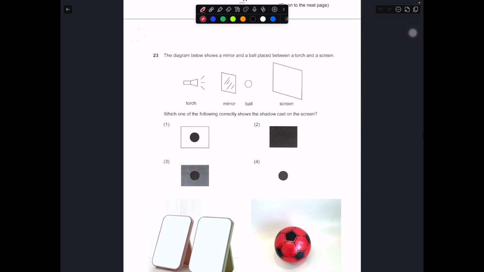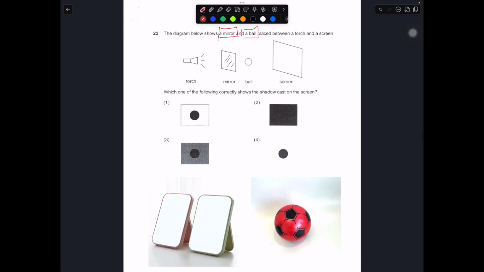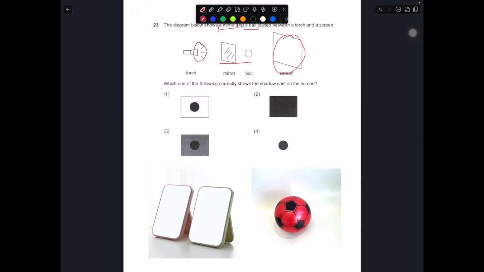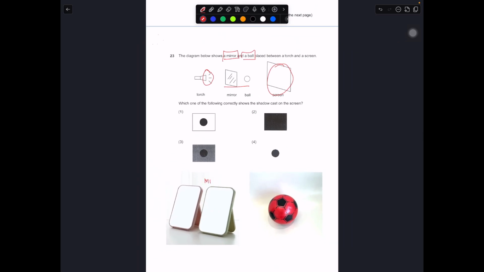The diagram below shows a mirror and a ball that is being placed between a light, torch and the screen. So the torch and the screen is over here. We have the mirror and the ball in between. Which of the following correctly shows the shadow cast on the screen? So I have here, over here, this is the mirror. This is the ball over here.